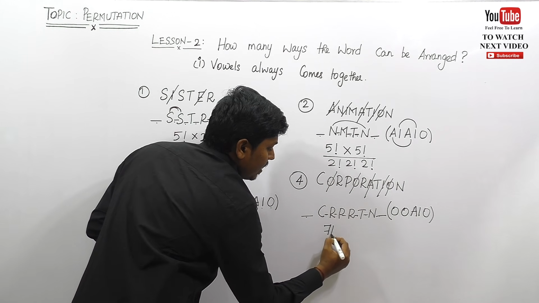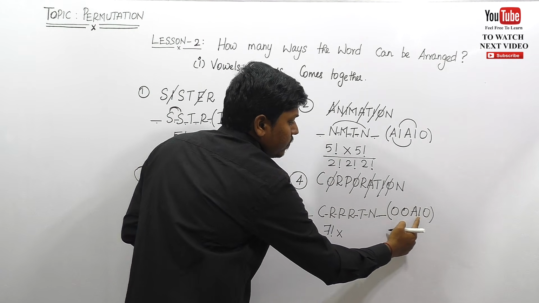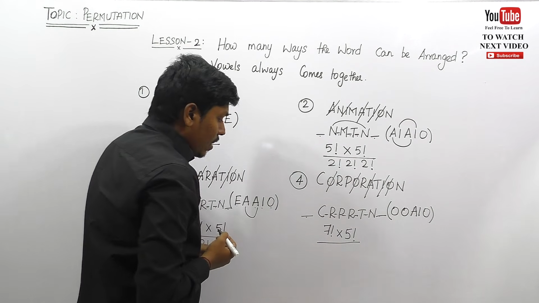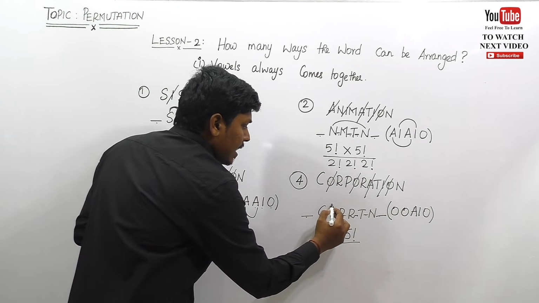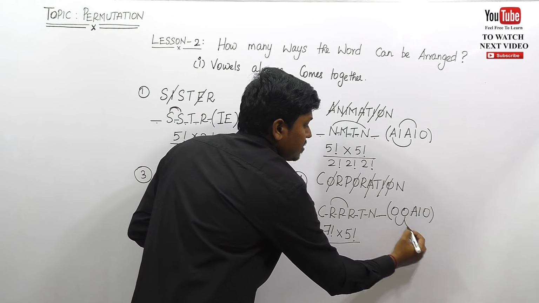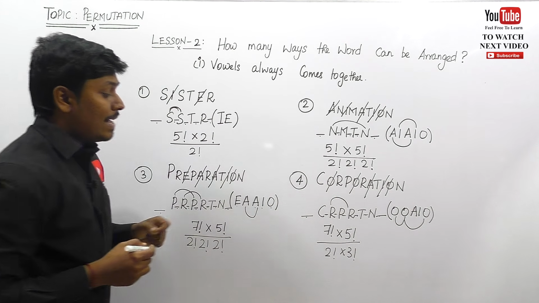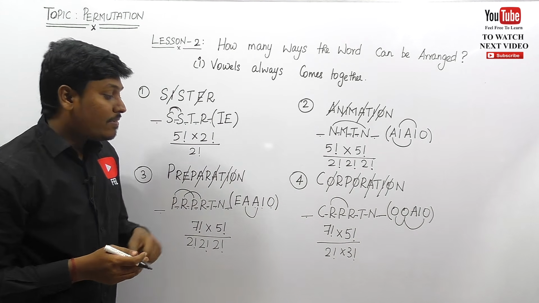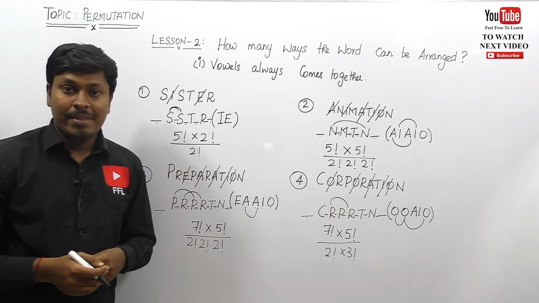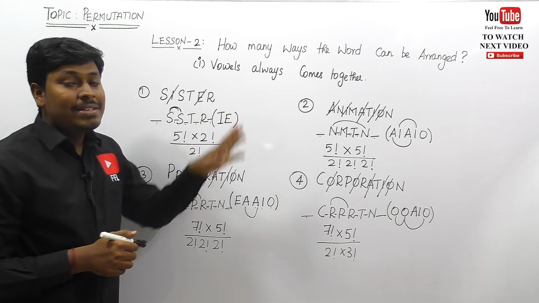So 7 factorial into, and how many vowels are there? 1, 2, 3, 4, 5. So into 5 factorial divided by, check how many letters are repeated, friends. 2 times R is repeated, so 2 factorial, and here 3 times O is repeated into 3 factorial. So finally the answer for the given question is 7 factorial into 5 factorial divided by 2 factorial into 3 factorial.